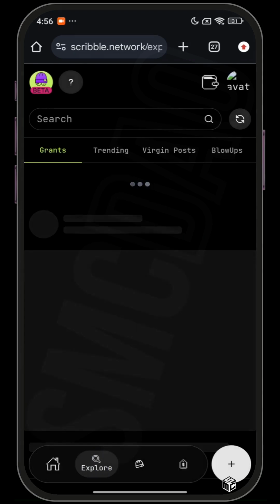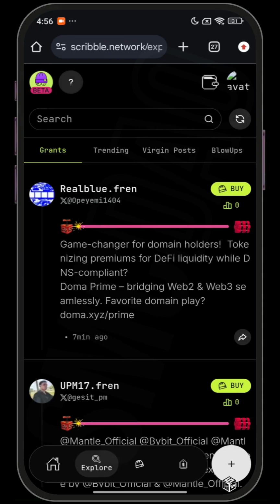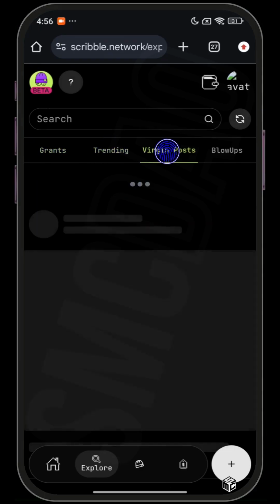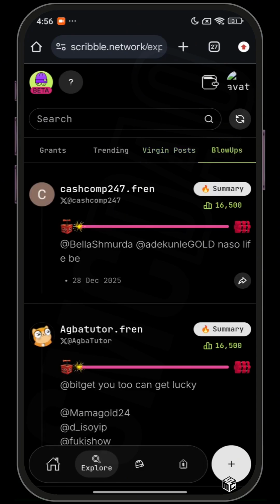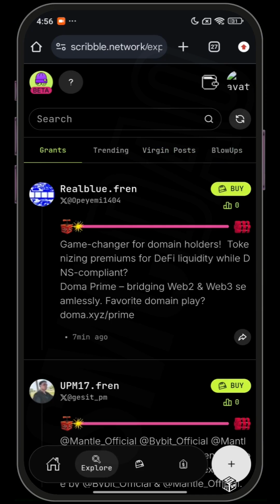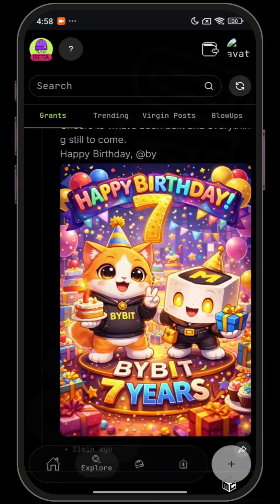Here you can search for different content. You can see grants, trending posts, virgin posts which are new posts, blown up posts which are posts that have blown up. Grants are the primary way creators earn real money on Scribble. They are sponsored campaigns funded by Web3 projects who want authentic educational content created about their protocol, feature, or ecosystem. So these are sponsored campaigns.